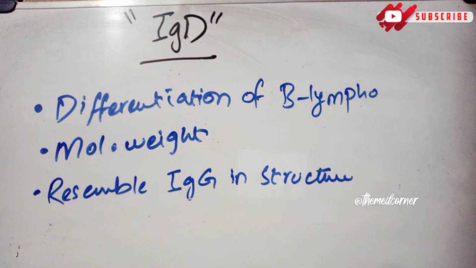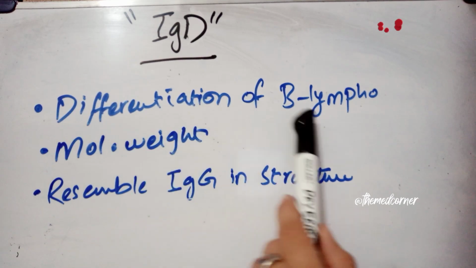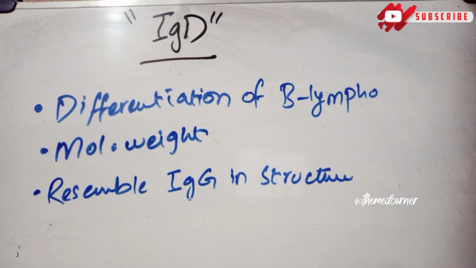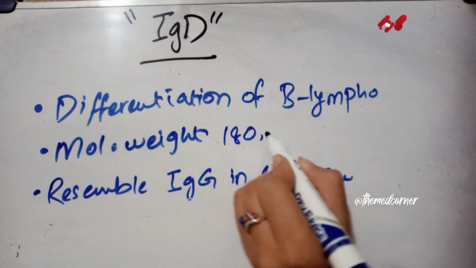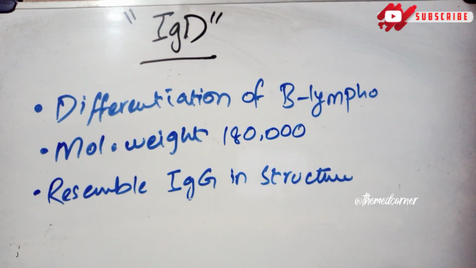Now the last one is IgD. IgD is the last of the immunoglobulin types. It is produced in the differentiation of the B lymphocyte, as we have discussed earlier. Their molecular weight, which I haven't mentioned here, is 1,80,000 something. And they also resemble IgG in structure.